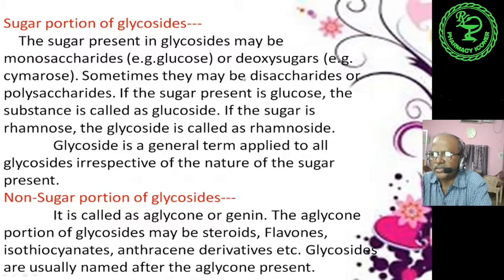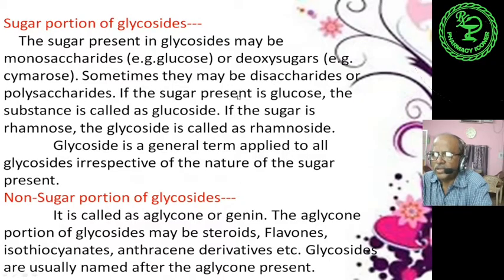Sometimes they may be disaccharides or polysaccharides.